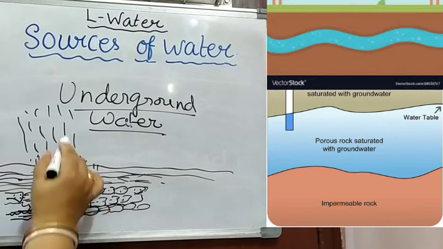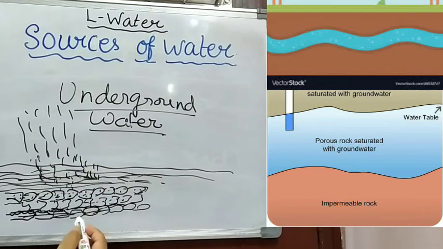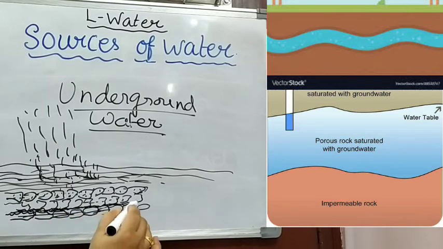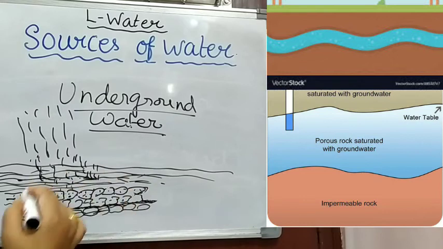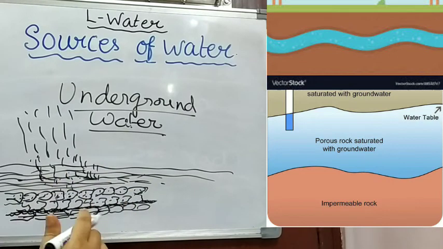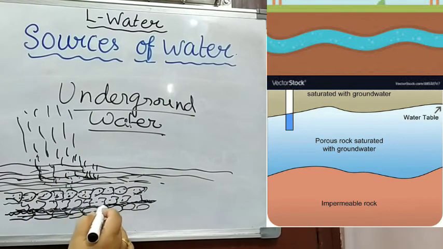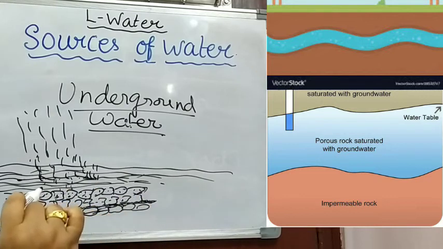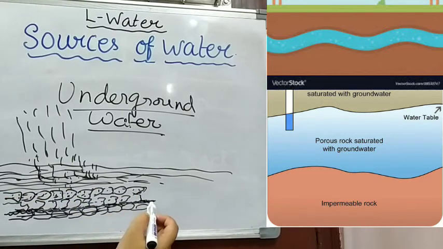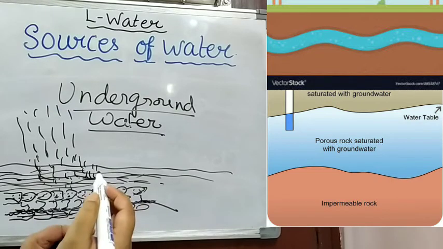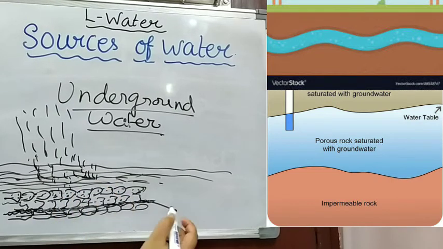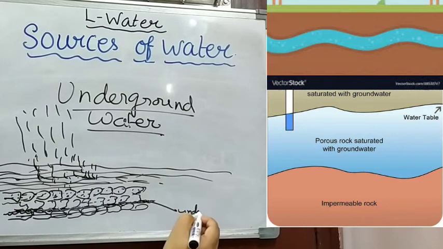In this way more and more water will be collected above the non-porous rocks. The collection keeps going on year after year under the earth's surface, and this layer of water which keeps collecting above the non-porous rock is known as underground water.